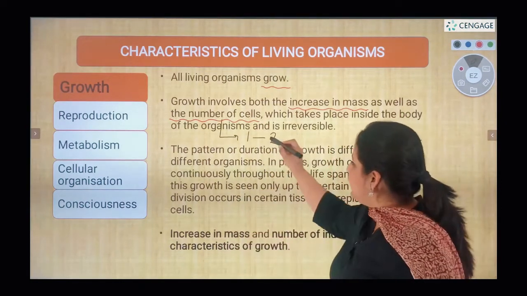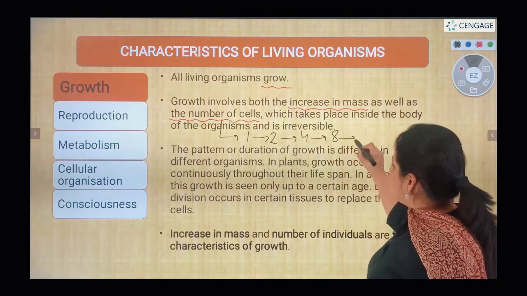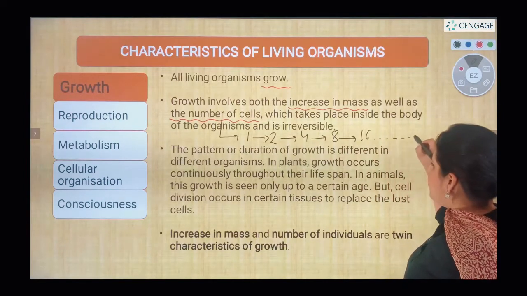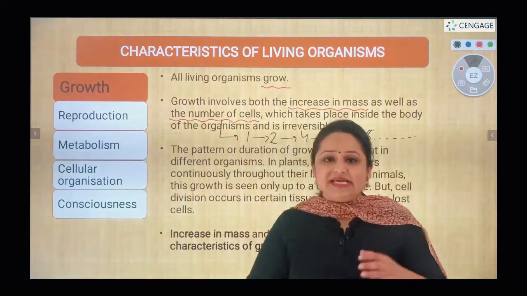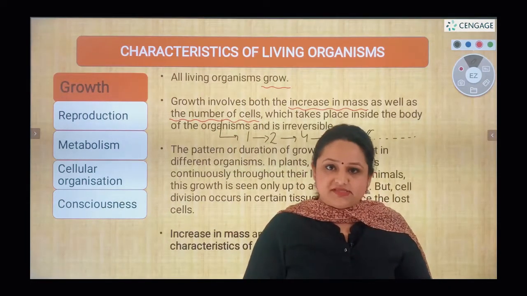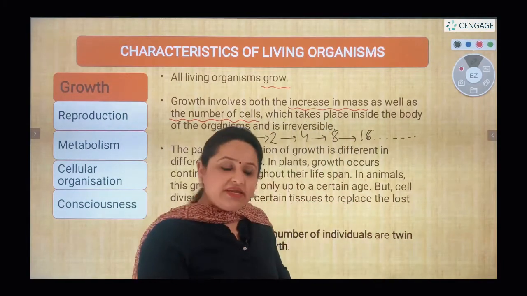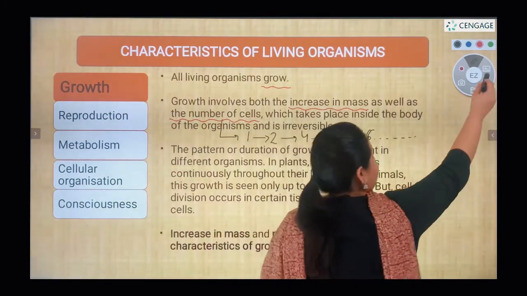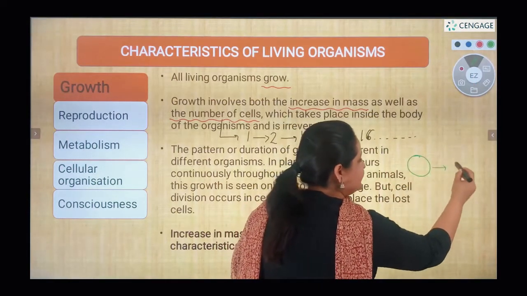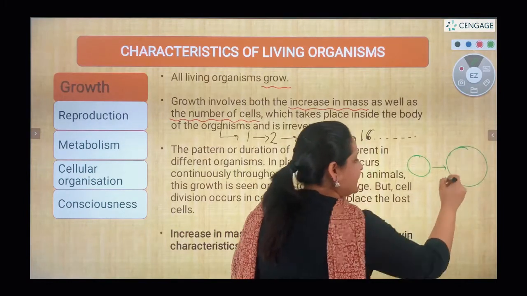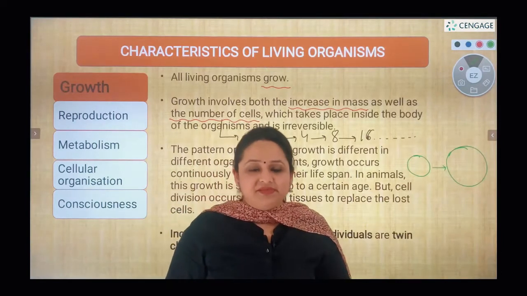Then again divide, form 4 cells, likewise 8, 16 and so on. So this is known as increase in the number of cells. Now the individual cells which have increased their number will also increase in their size, due to accumulation of protoplasm in them.